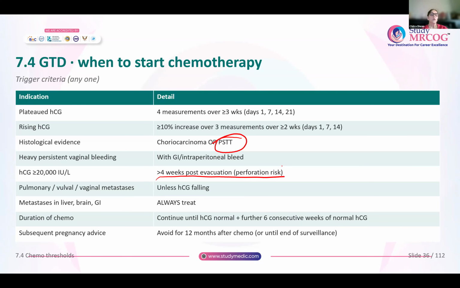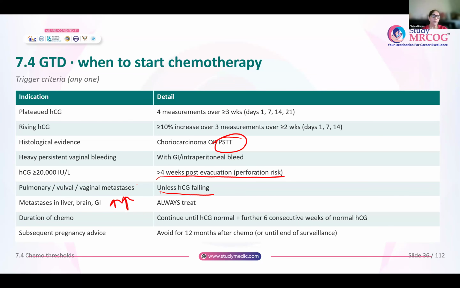Whenever you have pulmonary, vulval or vaginal metastasis, it is an indication to give chemotherapy unless the HCG levels are falling. Okay. Whenever there are metastases seen in the liver, brain or GI tract, these are very high risk metastases. So irrespective of the HCG levels, whenever you see metastasis in liver, brain and GIT, always the metastases are treated with chemotherapy.